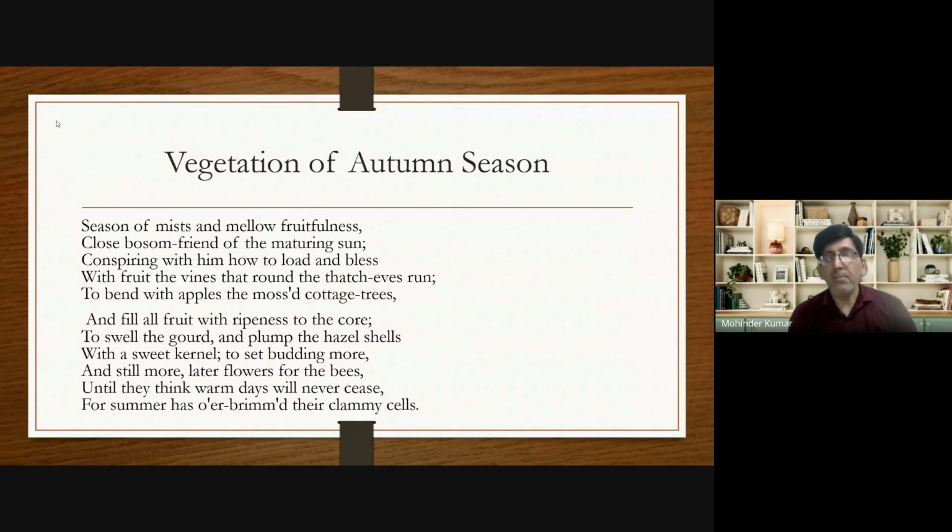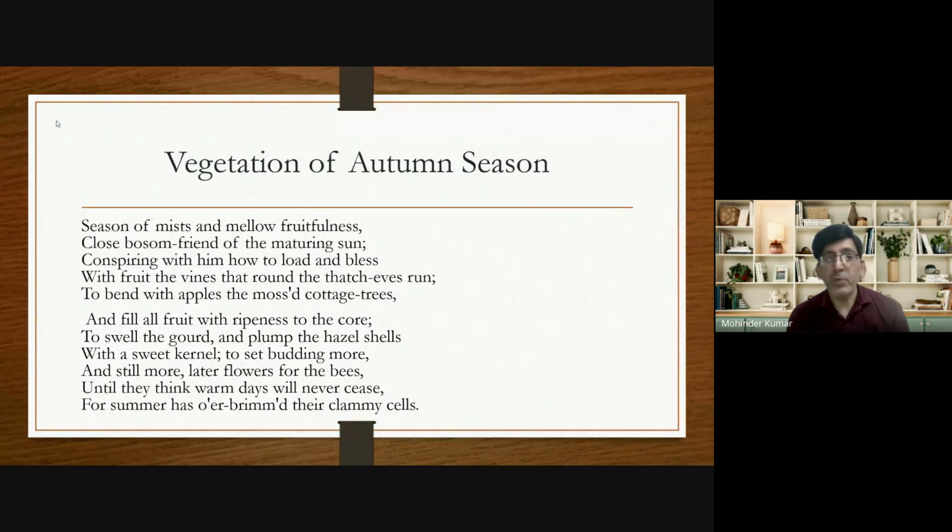Season of mists and mellow fruitfulness. Mellow means ripe. In the very first line, John Keats says that autumn is the season of mist, which means there is fog in the sky, and autumn is the season of ripe fruits, which means in autumn all the fruits get ripened. So the first line means in autumn there is fog in the sky and there are ripe fruits everywhere.